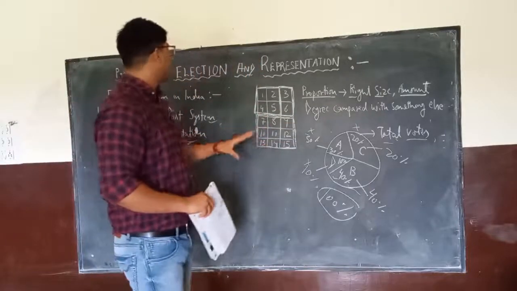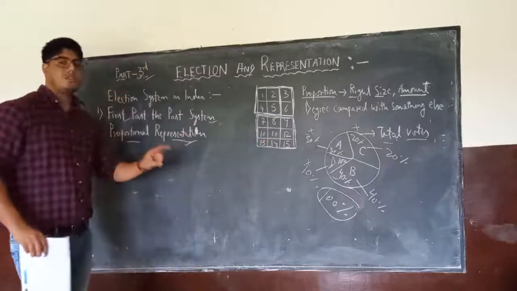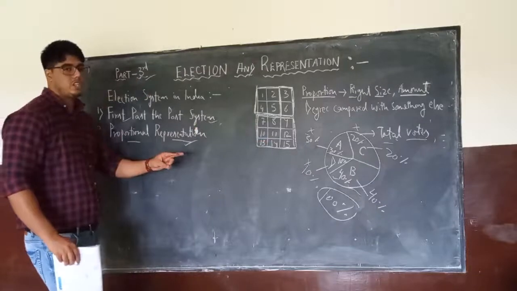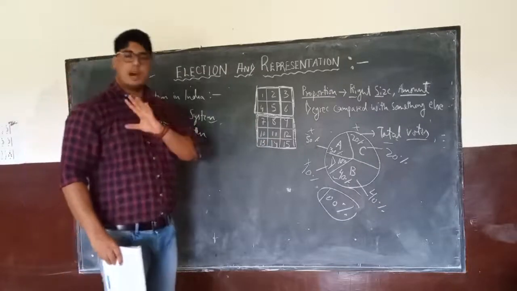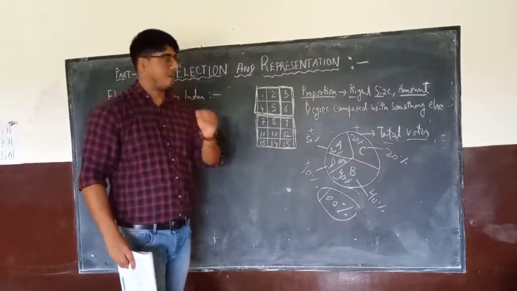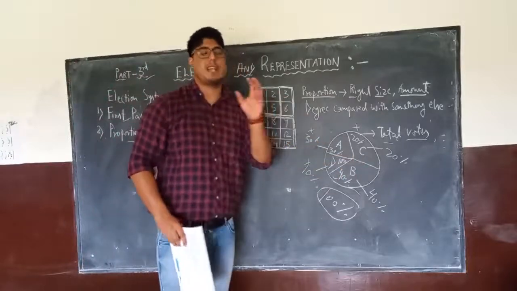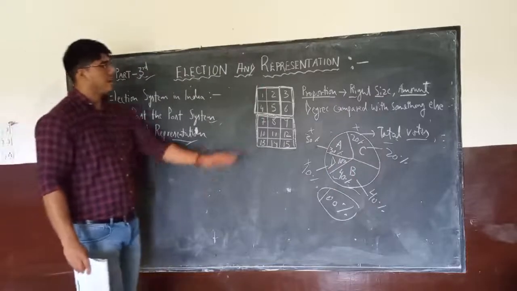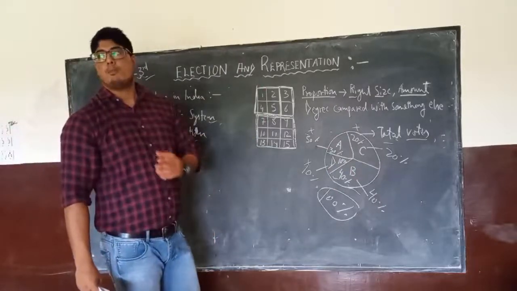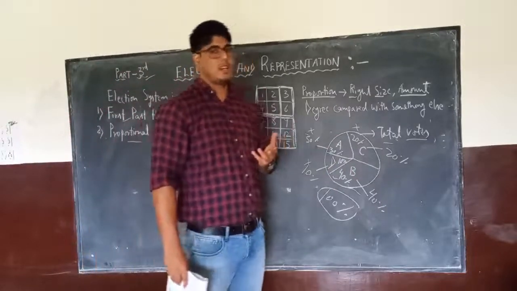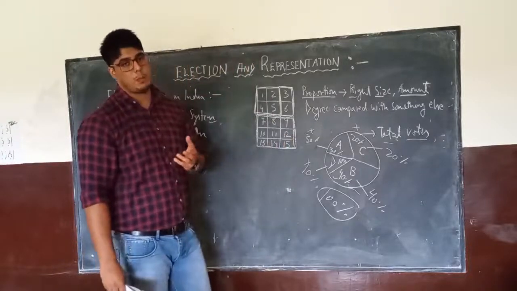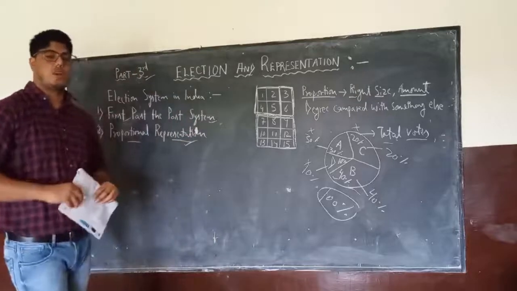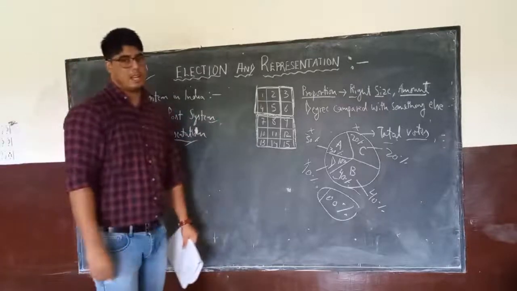And here, when we study this proportional representation, we will see two variants. There are two types of proportional representation which are followed by different countries around the world. We will see what the difference is. Although the procedure will be the same, there is a slight difference between those two variants. At the end of the lecture, we will also talk about the modernized variant which has been adopted by India for electing our president or Lok Sabha.